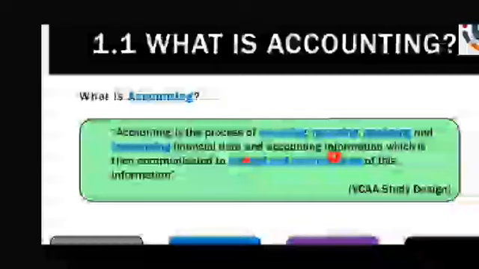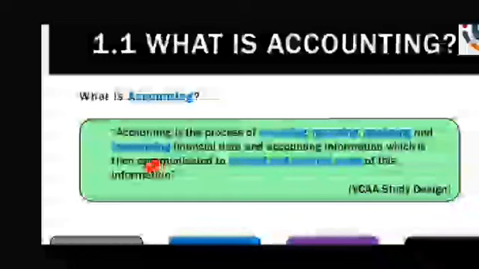External users are the general public. So accounting is the process of recording, reporting, analyzing, and interpreting financial data and accounting information, which is then communicated. Accounts are always transparent to all.